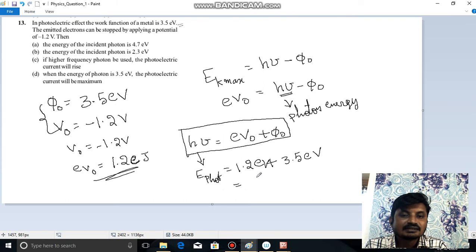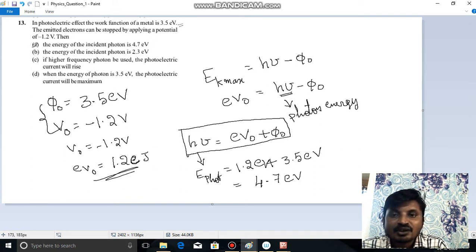The final answer is 4.7 electron volts. The energy of the incident photon is 4.7 electron volts. So A is the answer here.